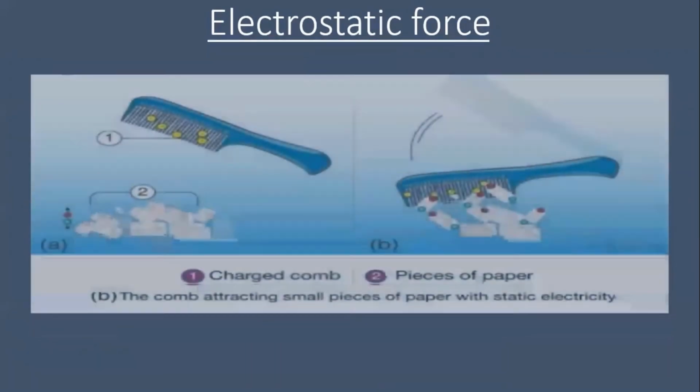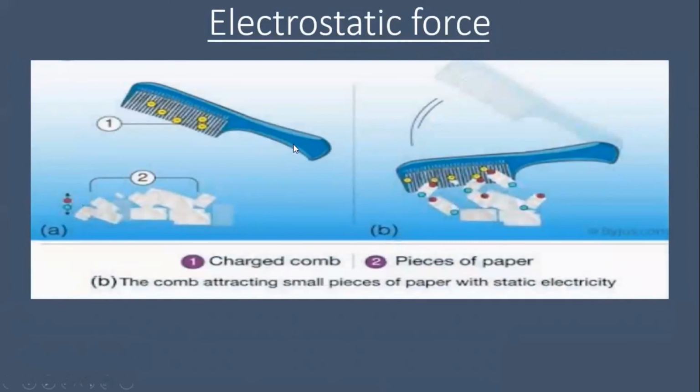Here is one more experiment that you can perform at home. Rub your hair with a plastic comb for some time and bring this near to small pieces of paper. What do you see? The small pieces of paper get attracted to the comb.